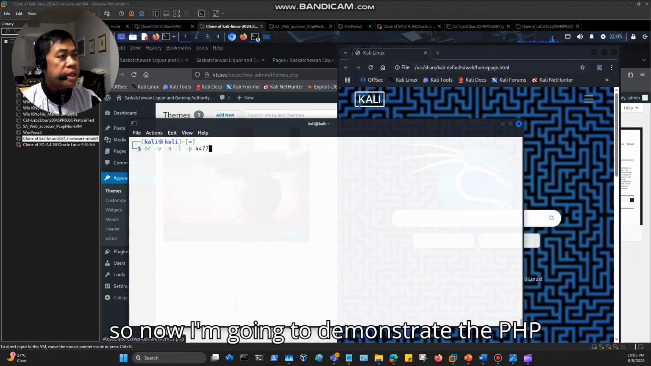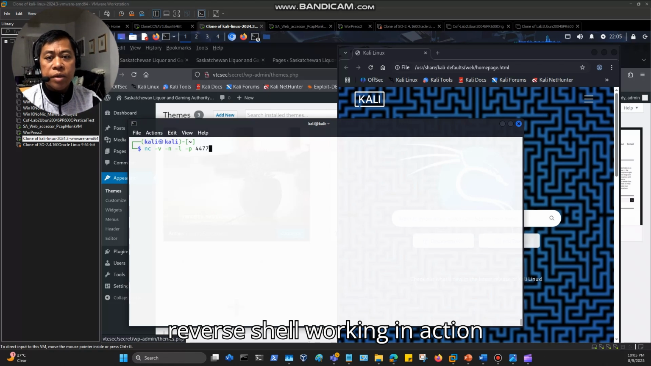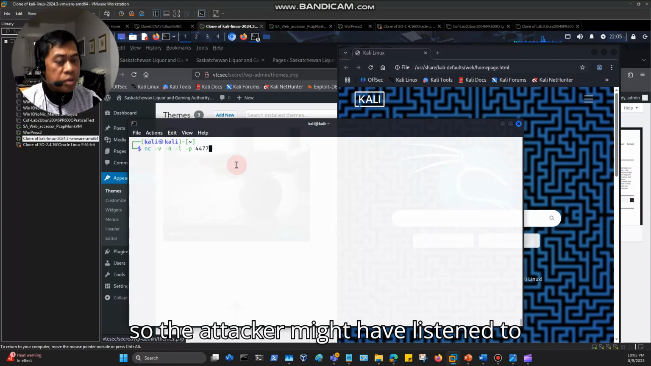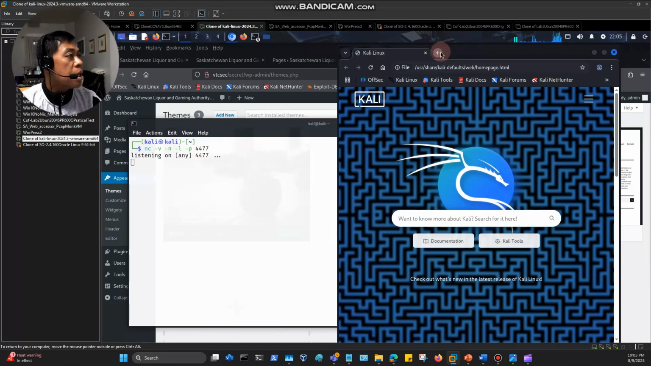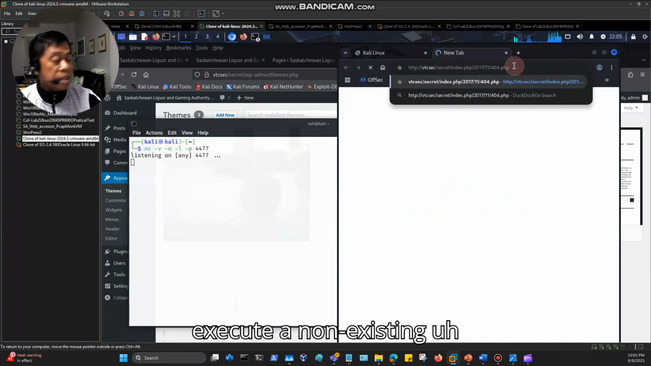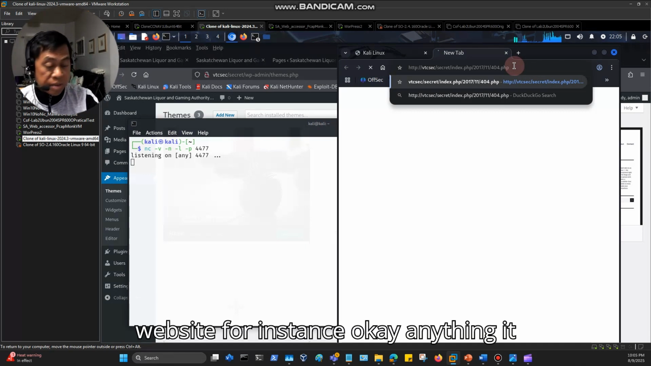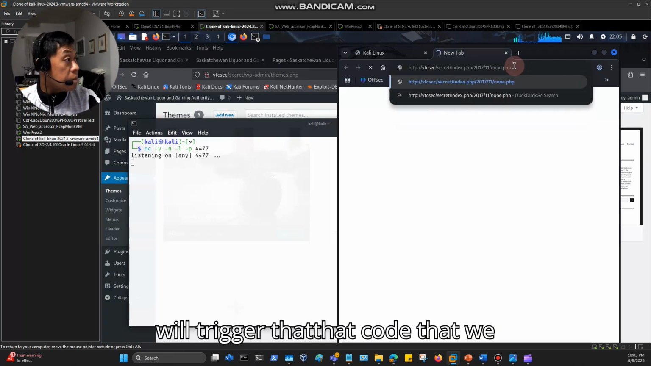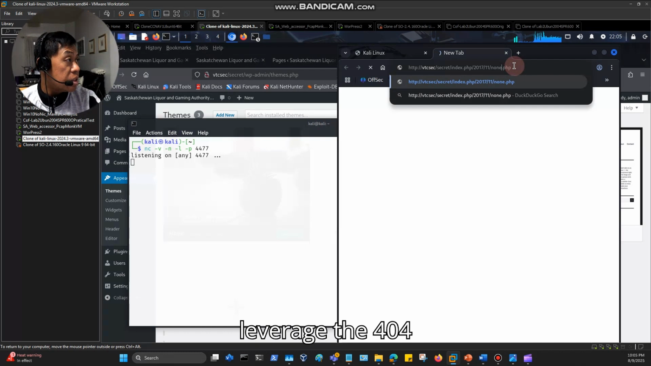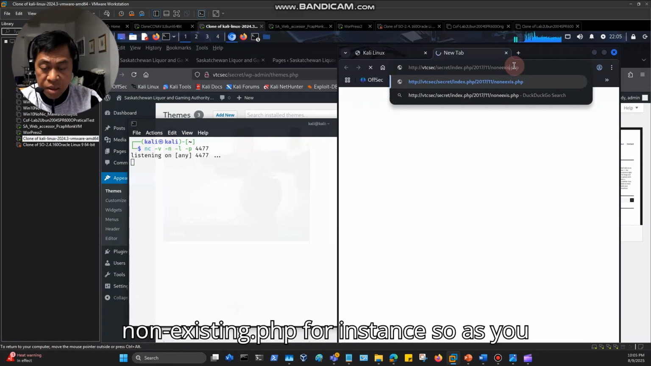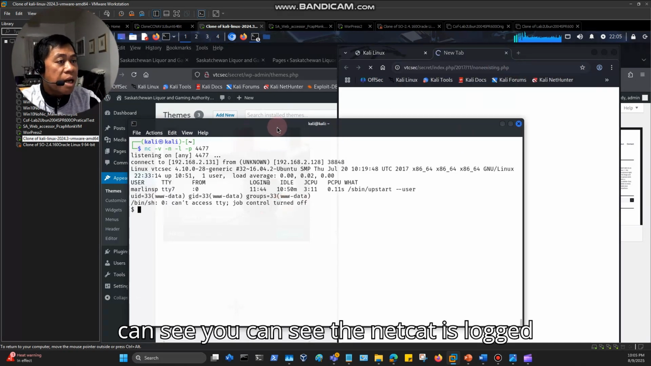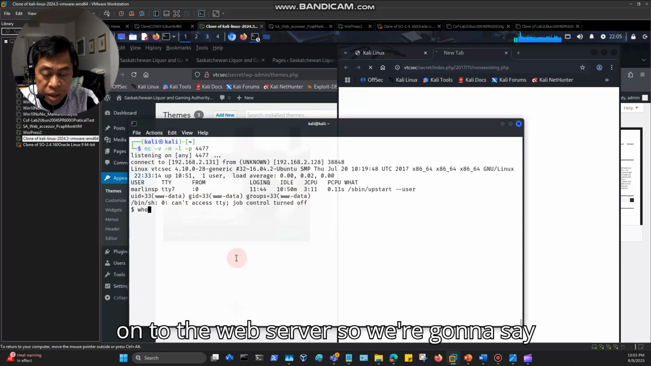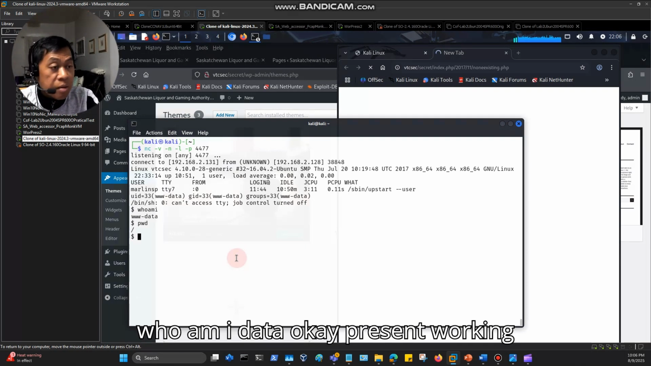So now I'm going to demonstrate the PHP reverse shell working in action. The attacker might listen on port 447, for instance, and then we will visit a non-existing website. Anything, it will trigger that code. Non-existing.php, for instance. So as you can see, netcat is logged on to the web server. So I'm going to say whoami. www-data. Okay, present working directory.